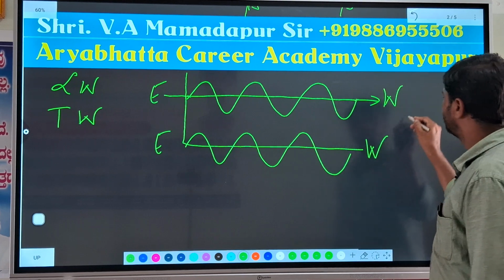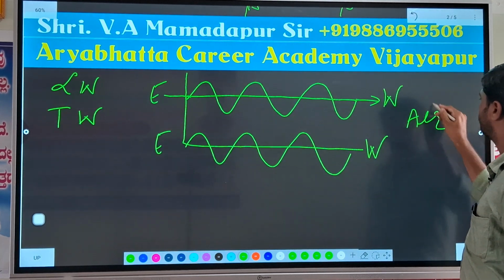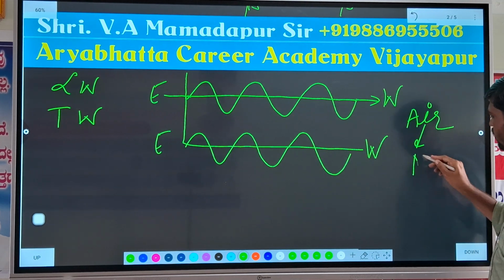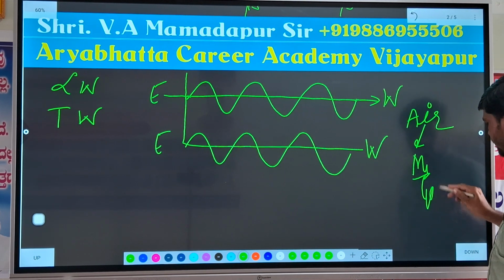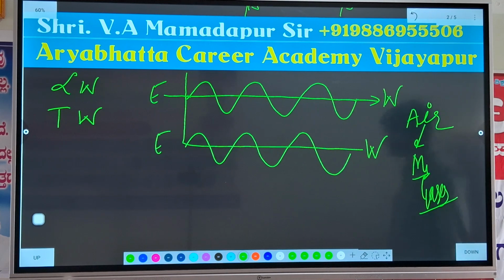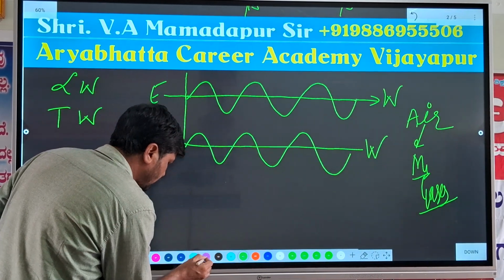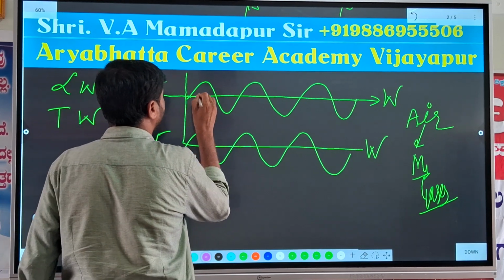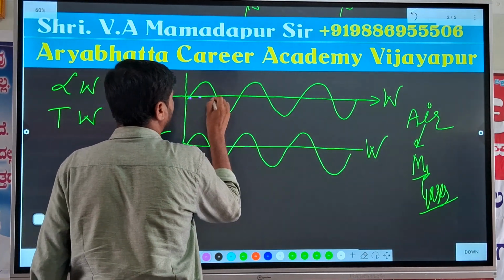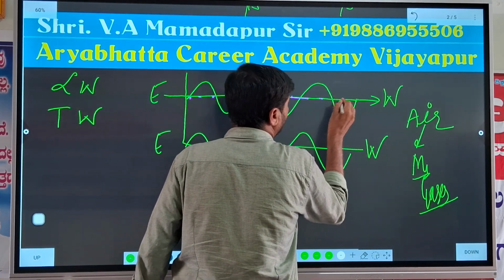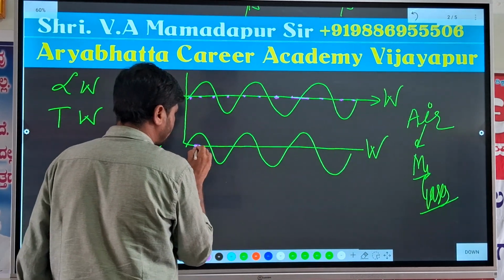Okay, these waves are moving in the air medium. I consider the medium air. Air is a mixture of all the gases. Yes or no? Okay, you know already. And I can show the molecules in the air medium as dotted symbols. See here, I am giving the dotted symbols.